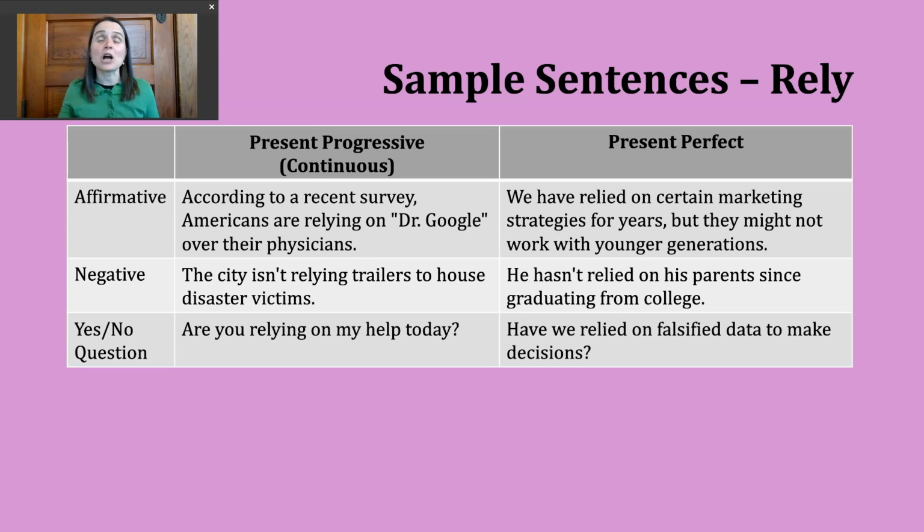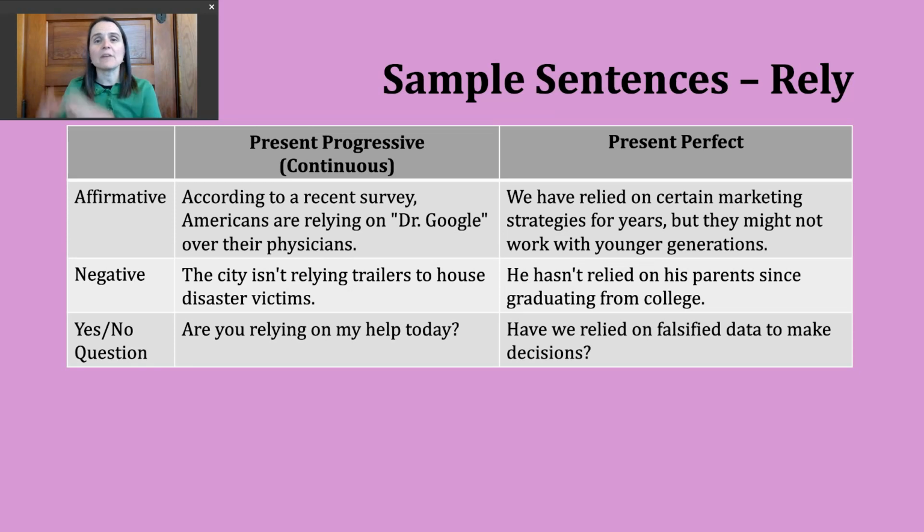Now let's move on and talk about the present perfect. We use this verb tense to sometimes describe an action that started in the past and is continuing into the present, but we might also use it to describe an action that occurred at some unknown point in the past. Okay? Sometimes you'll hear this called the indefinite past tense. Again, you'll notice we have two P's in the name of this verb tense. And this is going to help me remember that I need two parts to make my verb.